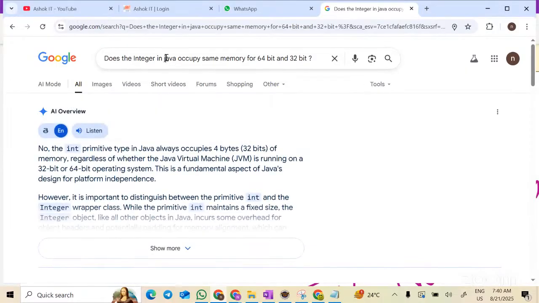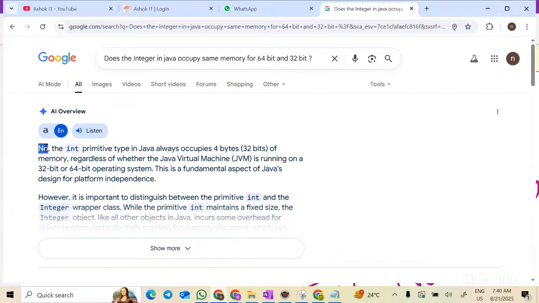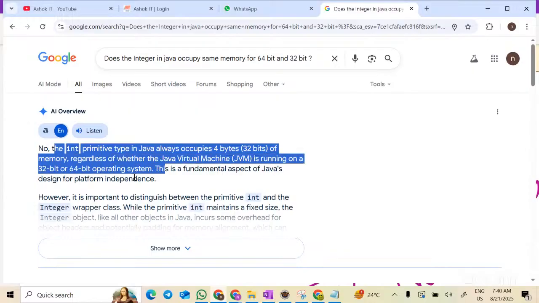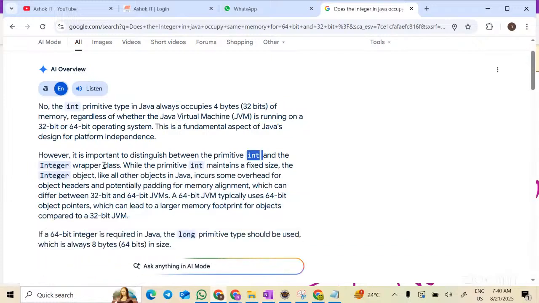See, what is the type I have done? Does the integer in Java occupy the same memory for 64-bit and 32-bit? Correct. What is the answer you got? No. The int primitive in Java occupies 4 bytes of memory, regardless of whether the JVM is running on 32 or 64 bit. This is a fundamental aspect of Java. However, it is important to distinguish between int and Integer.